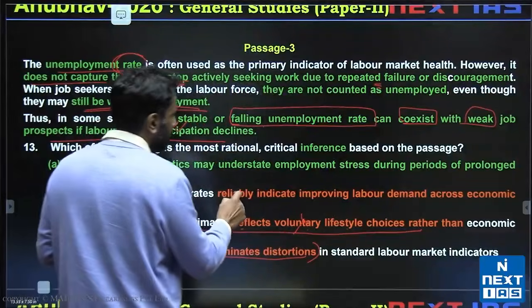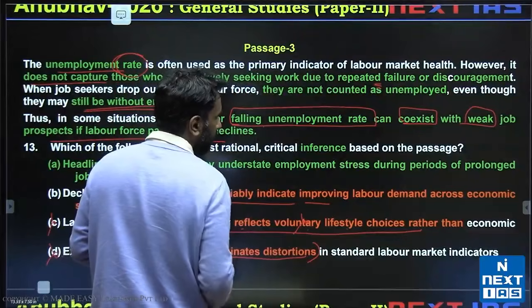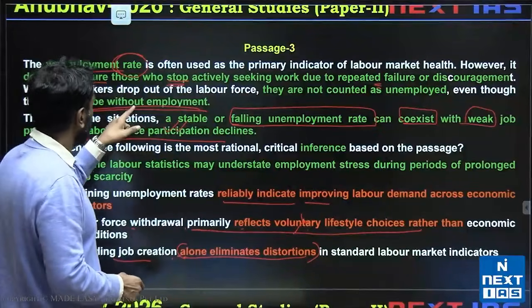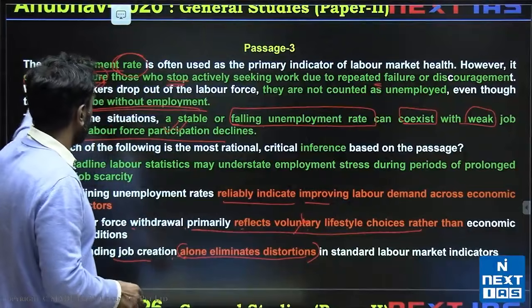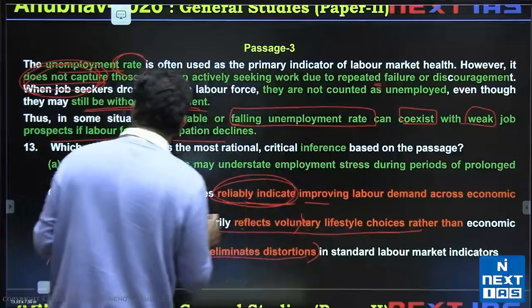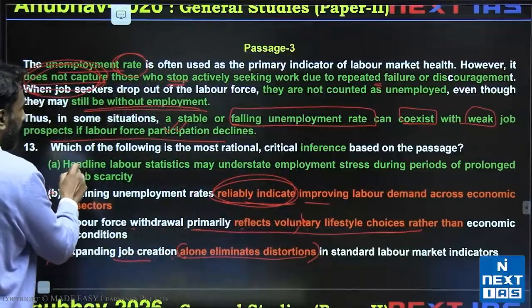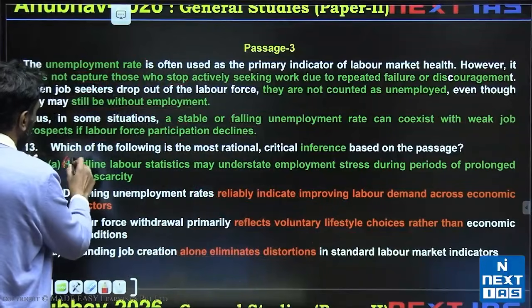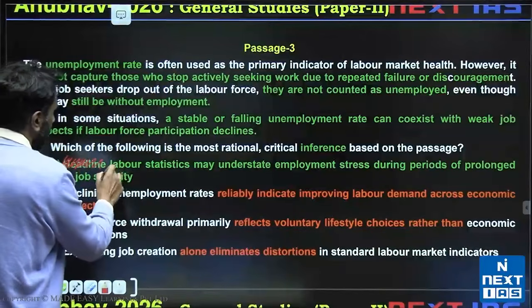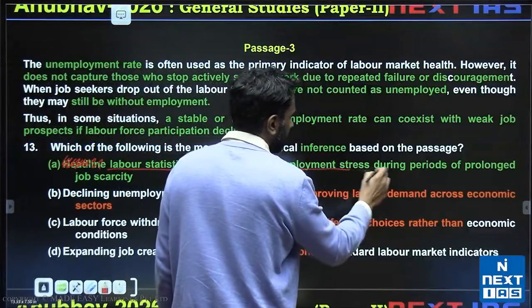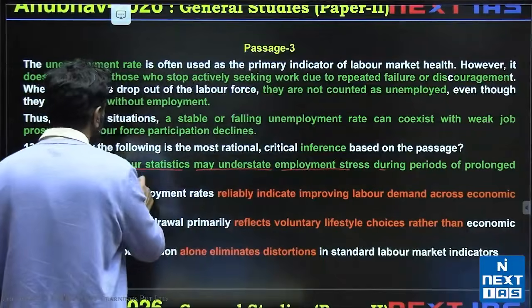Declining unemployment rates reliably indicate improving demand. The rates are actually unreliable. They do not capture things. So the rates are unreliable. So I can't say reliably indicate. B is incorrect. Headline labor statistics. So let's say we don't know what headline means. Labor statistics may understate employment stress during periods of prolonged job scarcity.